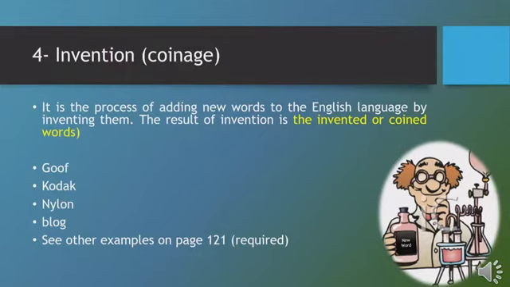Blog is another invented word. It refers to a personal website or personal web page. People open their own websites in order to write down their own diaries or recipes, etc. They call them blogs. So blog is an invented, a coined word. You have some other examples on page 121, and all of them are required.